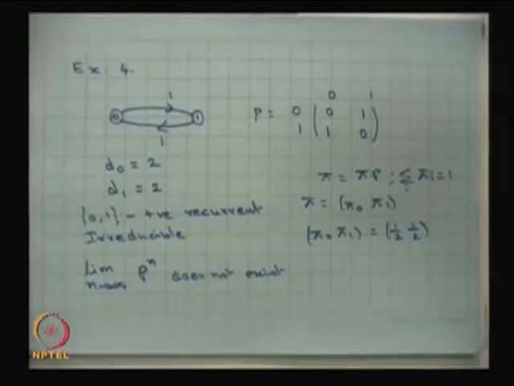There I have not discussed the periodicity, there I have made it aperiodic. So, here it is a period 2 model. So, whenever you have an irreducible positive recurrent state, if the periodicity is not 1, that means it is not an aperiodic model, there is a possibility the limiting distribution will not exist, but still the stationary distribution exists. So, this is an example in which the limiting distribution does not exist, whereas the stationary distribution exists.